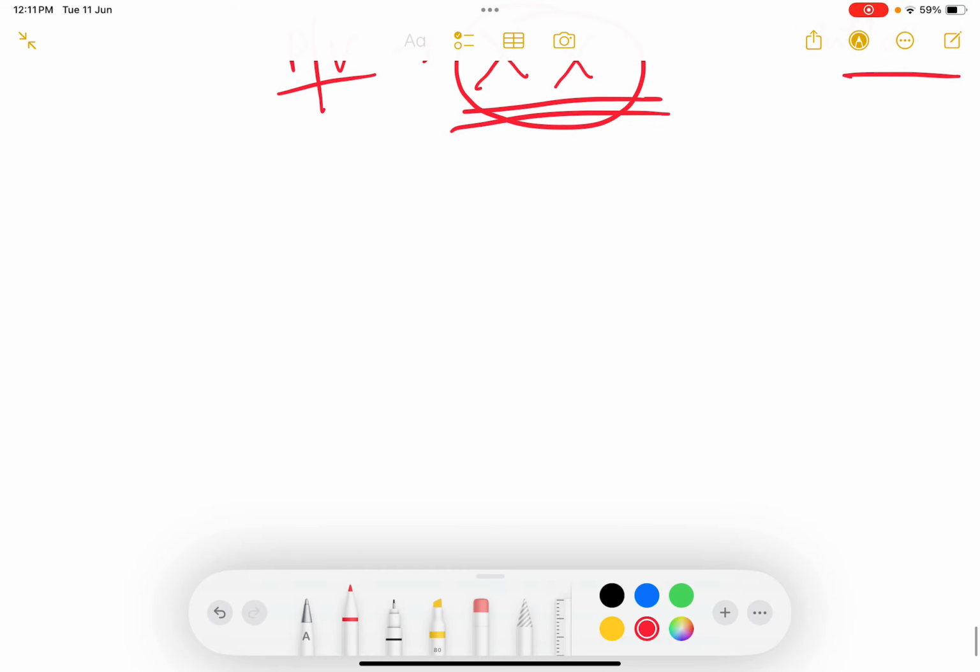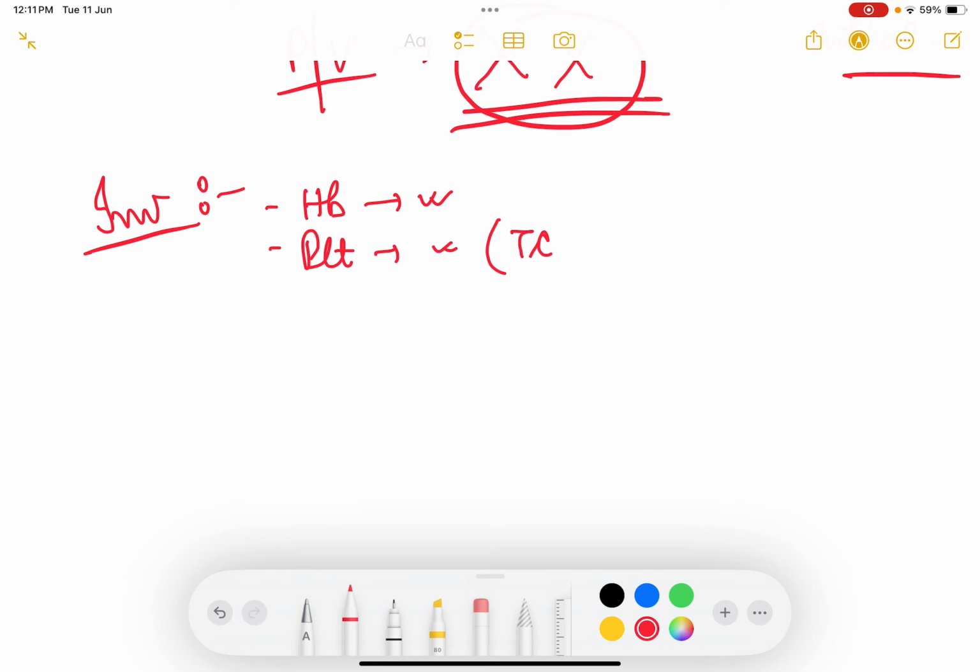Okay. Now what are the investigations? Once we have done the examination, now we come to investigations. First of all, start with hemoglobin. You have to do the hemoglobin because you have to see how pale the patient is, as well as also do the platelet count, because it will help rule out thrombocytopenia.